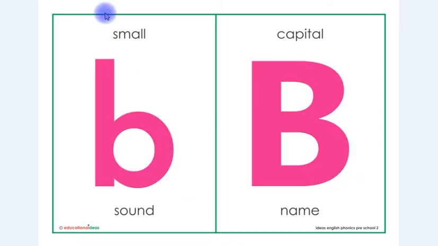This is letter B in small shape and this is letter B in capital shape, and the sound is B and the name is B.